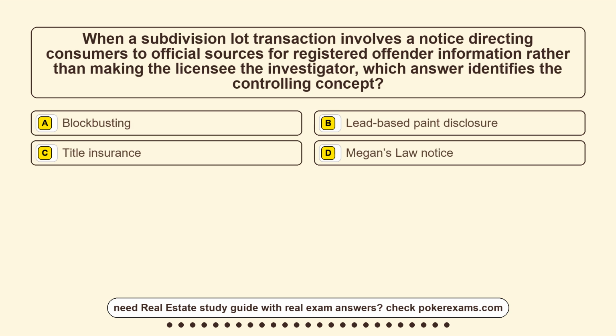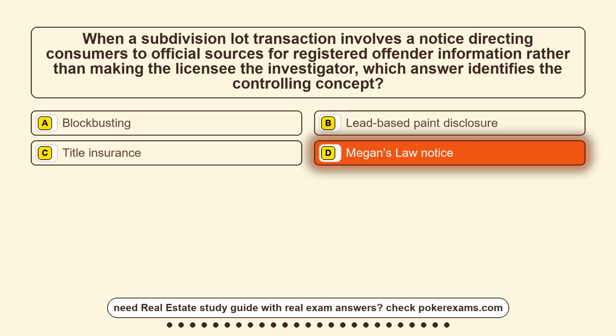Question 2. When a subdivision lot transaction involves a notice directing consumers to official sources for registered offender information rather than making the licensee the investigator, which answer identifies the controlling concept? Option A, blockbusting. Option B, lead-based paint disclosure. Option C, title insurance. Option D, Megan's Law notice. The correct answer is option D, Megan's Law notice.